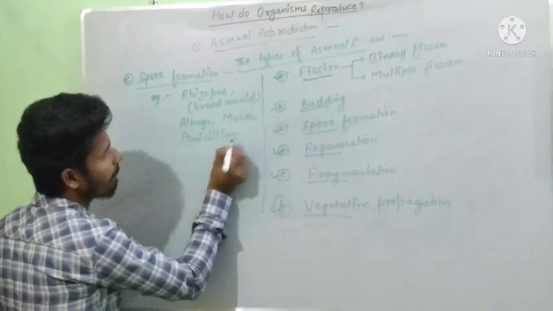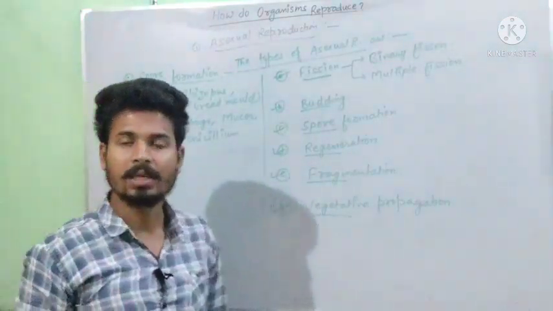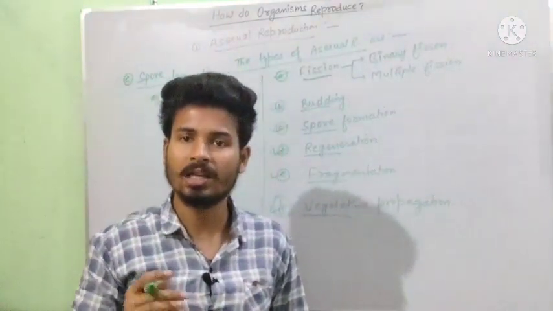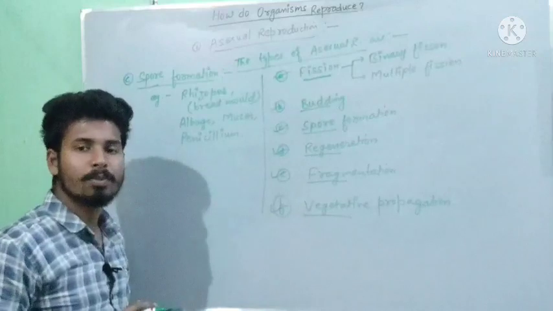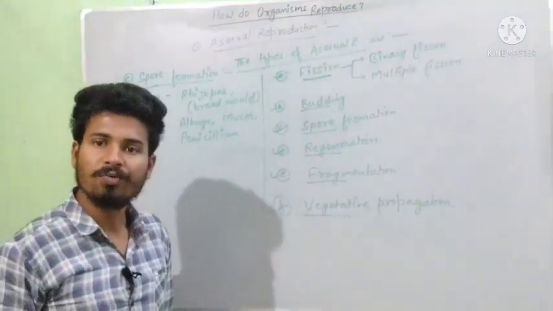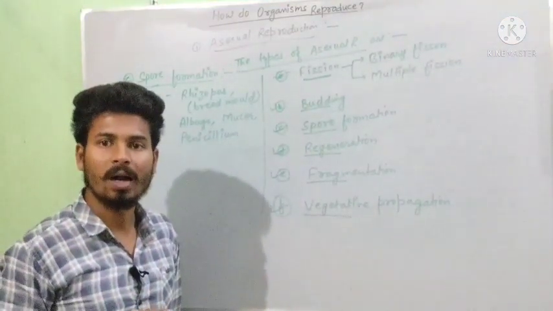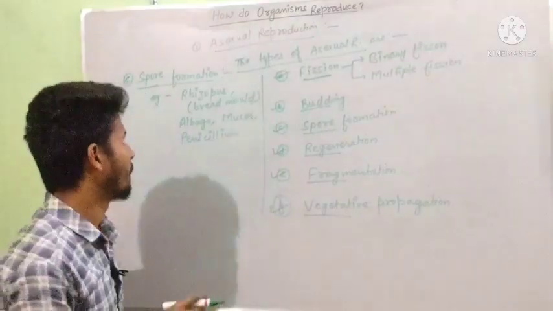These are all examples of organisms that show the method of spore formation. In this process, a spore is formed, and from that spore a new organism is formed.